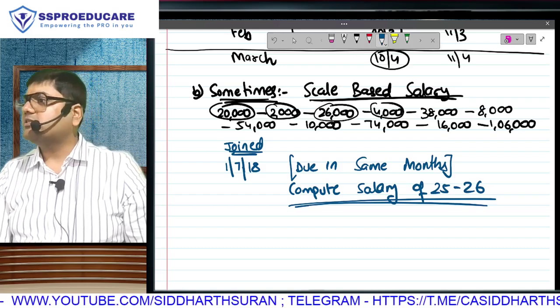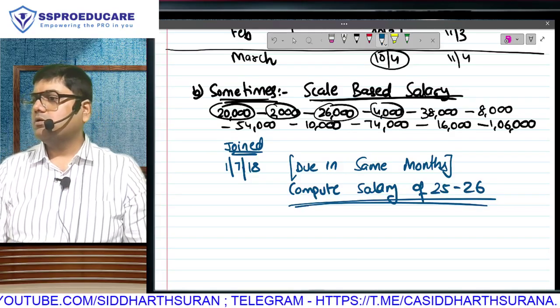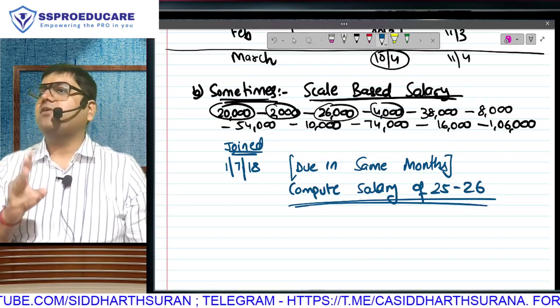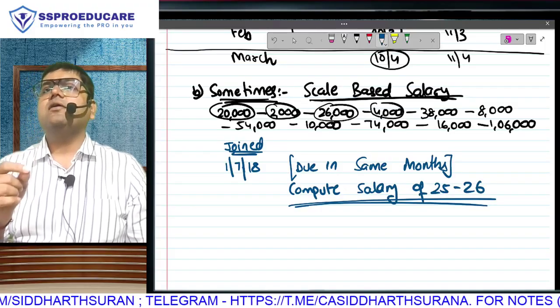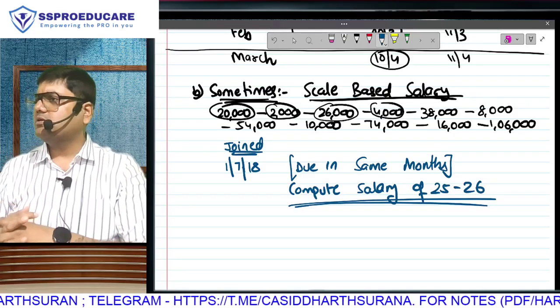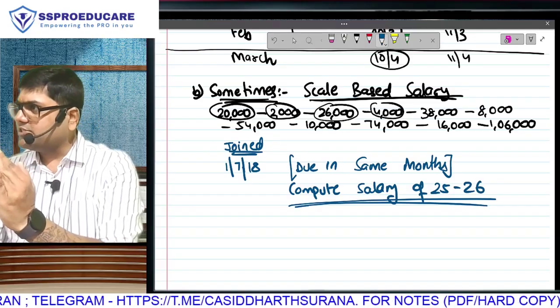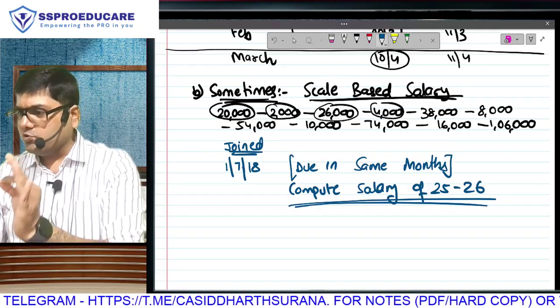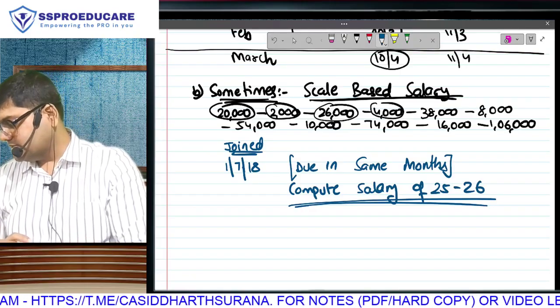You have to calculate his salary for your applicable exam year. What is it? May 26, September 26, Jan 27. Your applicable exam year is 25-26. Kindly calculate income of 25-26. Have you understood scale based salary? That means every 1st July his salary will change. I want you to calculate for me salary of 25-26.